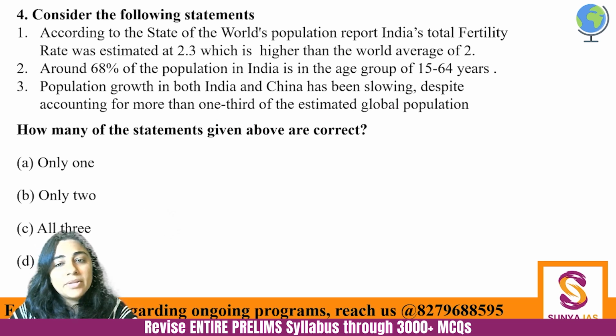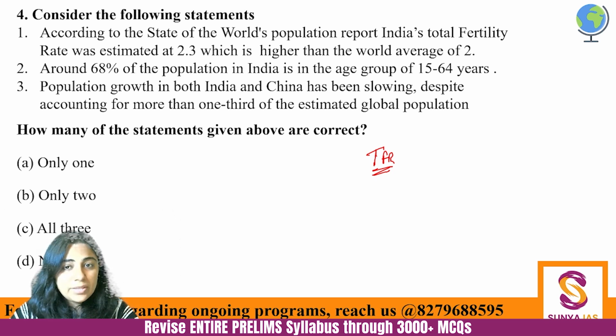If you remember, there was this huge discussion when the 2023 State of World Population Report came out, that what is our total fertility rate, TFR. TFR basically means that in a female's entire lifespan of reproductive age, how many children is she having? Okay? So our TFR is now 2. And the replacement level TFR is 2.1.